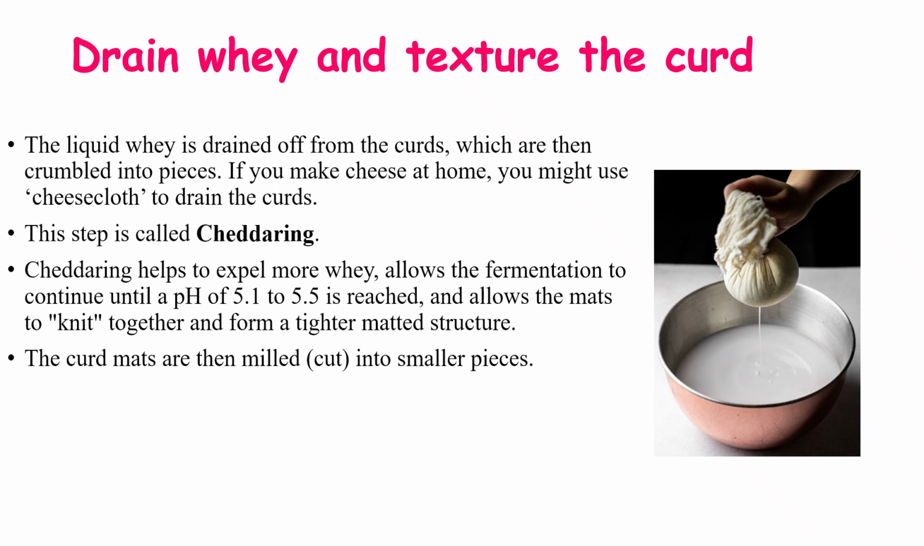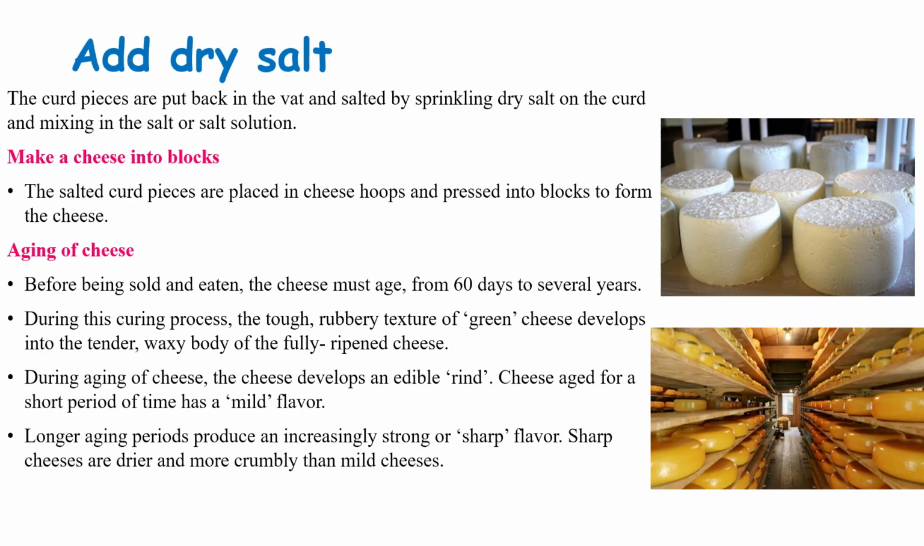The curd mat is then milled, that means cut into small pieces. And the next step, add dry salt. The curd pieces are put back in a vat or a container and salted by sprinkling dry salt on the curd and mixing in the salt or salt solution. Then make the cheese into blocks. The salted curd pieces are placed in cheese hoops and pressed into a block to form the cheese.